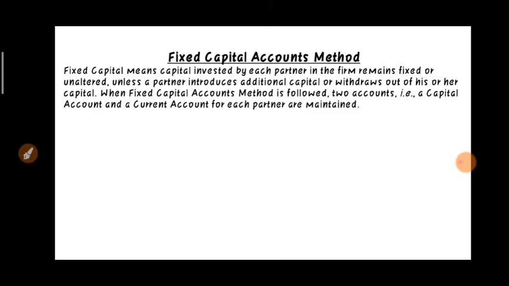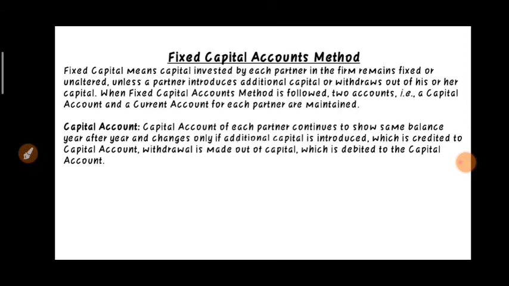Now if the capital is fixed, we will maintain two accounts. First will be capital account and second will be current account, so that the remaining transactions of partners can be recorded in current account. Capital account of each partner continues to show the same balance year after year and changes only if additional capital is introduced, which is credited to capital account, or withdrawal is made out of capital, which is debited to the capital account.